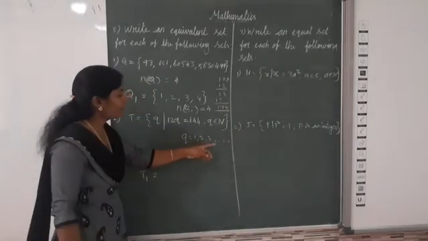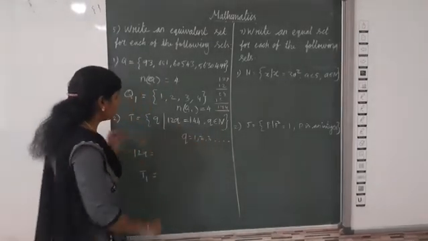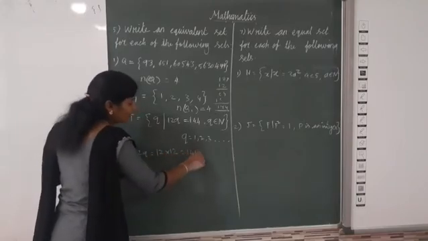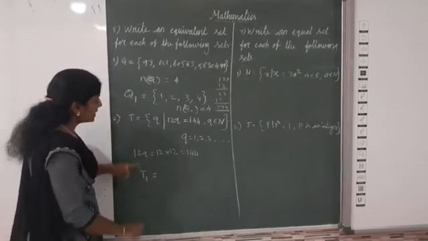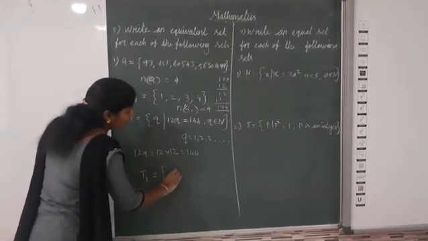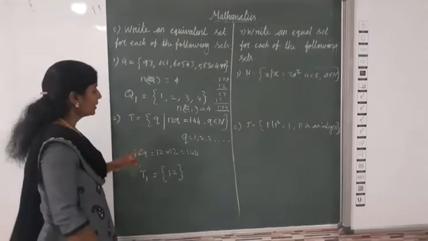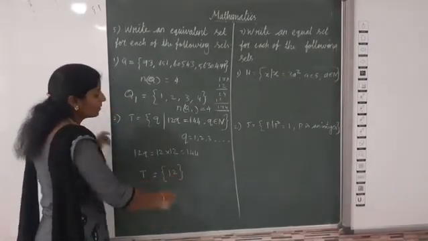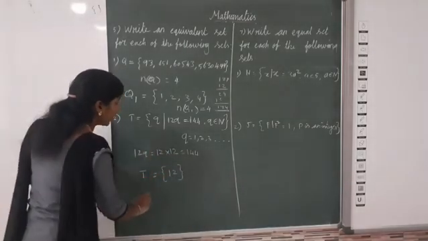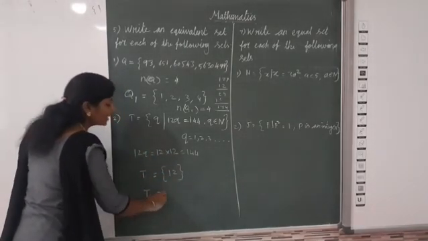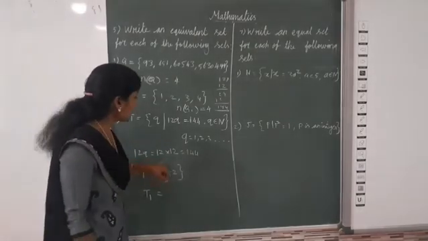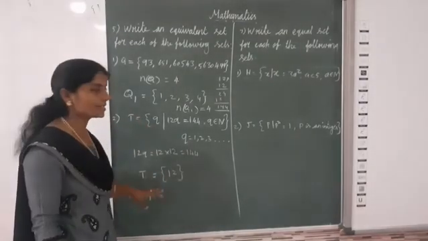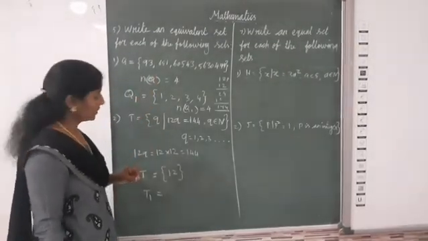144. So we can take 12 from here and apply it here: 12 into q12 is equal to 144. Now we can set t1 is equal to 12. Sorry, this is t, isn't it? What is t? T is equal to, what's the element? 12. Now we want to write T1. T has only one element, so we need T1 also to have one element. Then only we can say these two sets are equivalent sets.